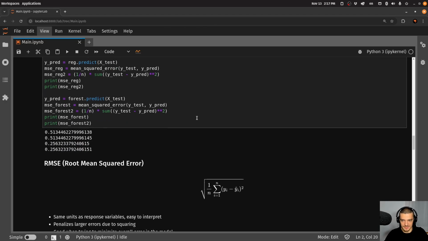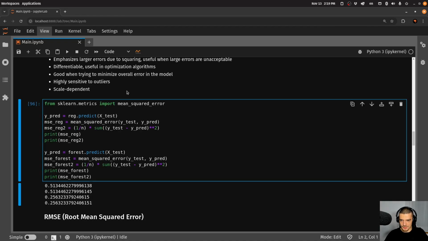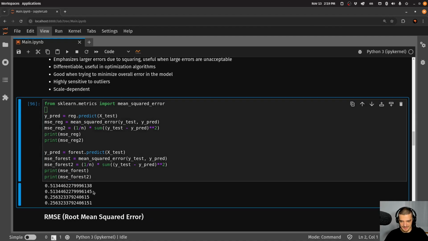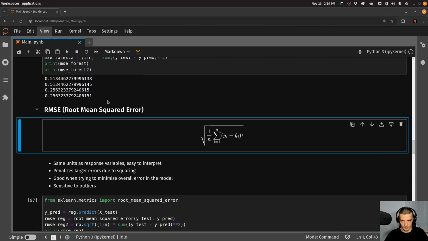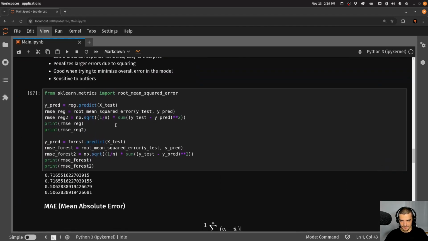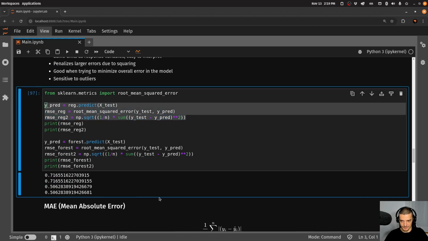So this one for optimization, this one also oftentimes for optimization, but also for just the interpretability and the intuition of humans. And we can also see when I call the function mean squared error from scikit-learn.metrics that this gives me the same result basically, except for the last decimal places, as applying the formula that we just discussed. So we get the same results here, and this is also the case, of course, for the RMSE. There you go, root mean squared error produces the same output.